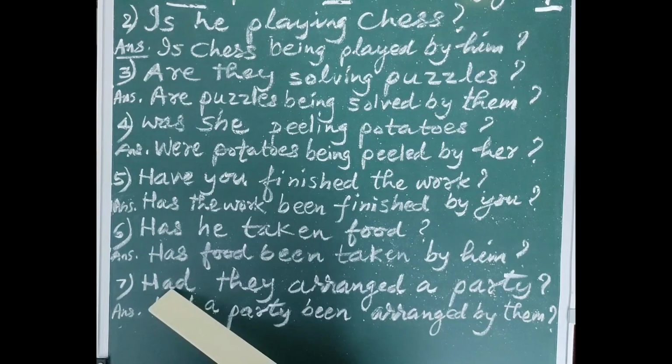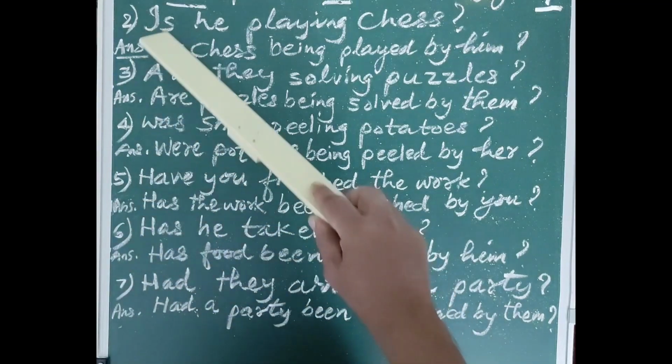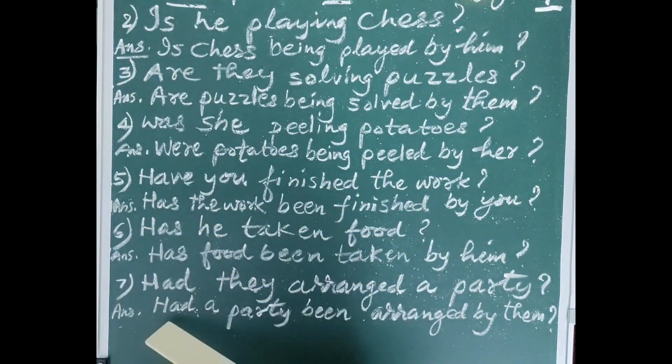Now let us see. Had, the simplest, the easiest tense which I had told you in the first class. You just have to write had again, because all these helping verbs are in the first position, therefore in the answer also helping verbs should come. Had. Then a party is singular.